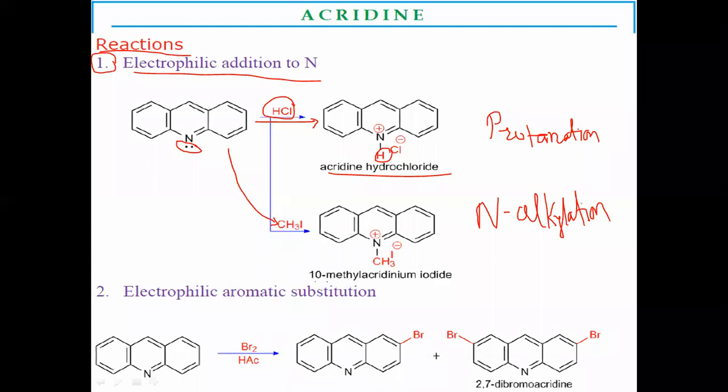It will form 10-methylacridinium iodide. There is a substitution of a methyl group on the nitrogen atom, which has the lone pair of electrons present on the acridine moiety. In this way, the electrophilic addition to nitrogen is carried out. First is protonation, second is N-alkylation, where an alkyl group is added into the acridine.